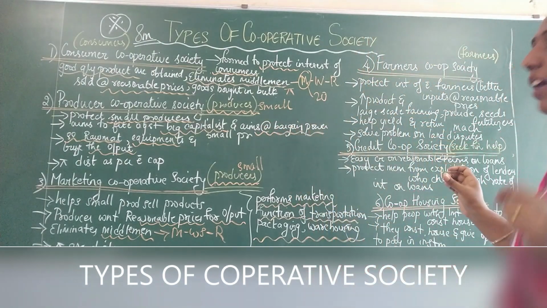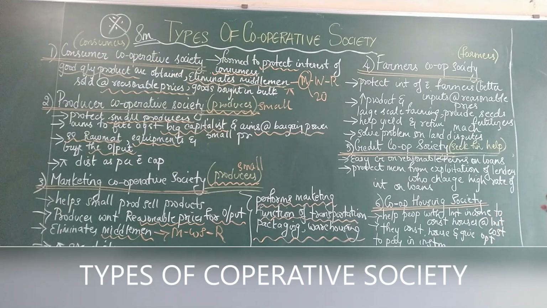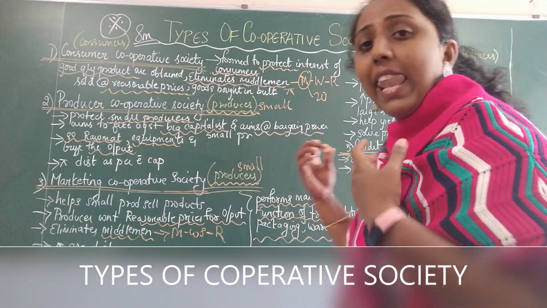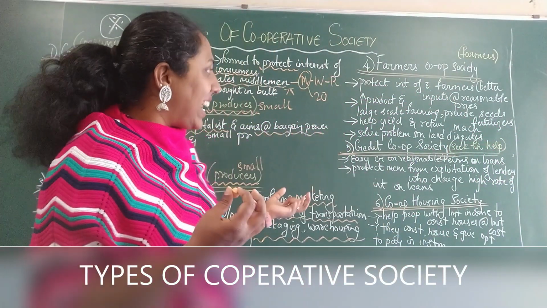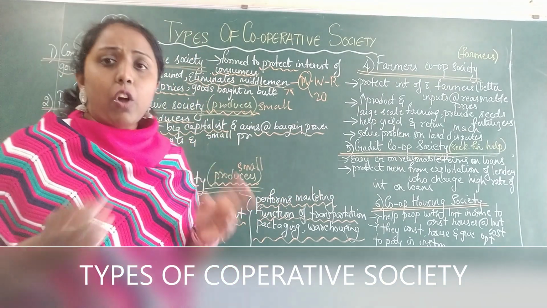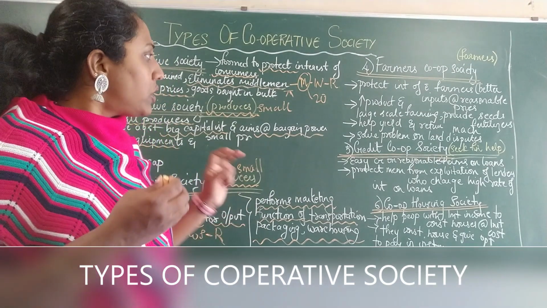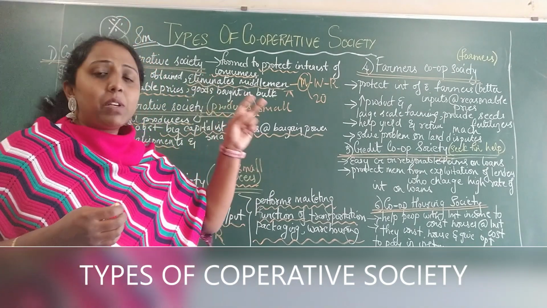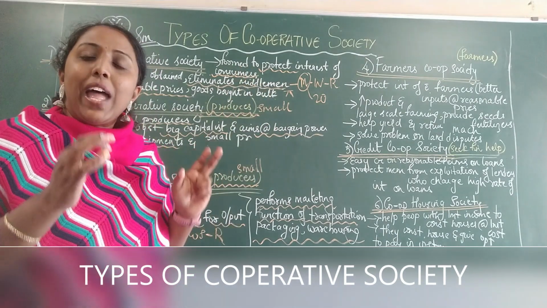Now the next one is Farmers Cooperative Society. What is this Farmers Cooperative Society? Farmers Cooperative Society, it protects the farmers, and protects the farmers from whom? These farmers are people who are killing themselves. These are farmers who are not able to till their soil because their land is being taken by the, let's say, landlords, and there's a lot of disputes happening with the land, because of which they cannot go ahead and till their soil. So because of all these reasons, this Farmers Cooperative Society is opened to help the farmers.